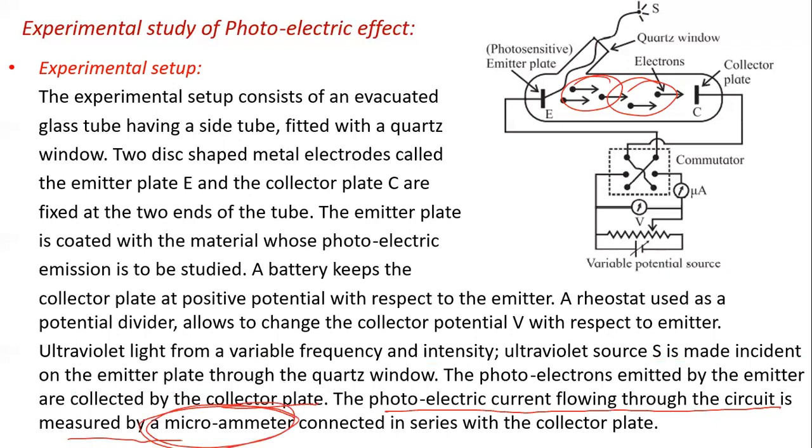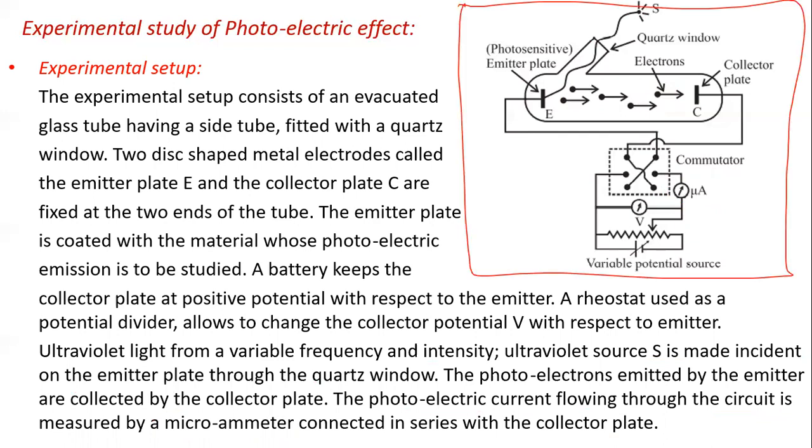Here you can see this is a microammeter. This measures the current. Why a microammeter? Because it's a very small current. Now you can remember this diagram. This is the glass tube. Then this is the quartz window through which UV light is allowed to fall. Then this is the emitter, which is coated with photosensitive material. This is the collector, which collects the electrons, and because of that we get the current in this microammeter. This is a rheostat, by using which we can vary the potential.